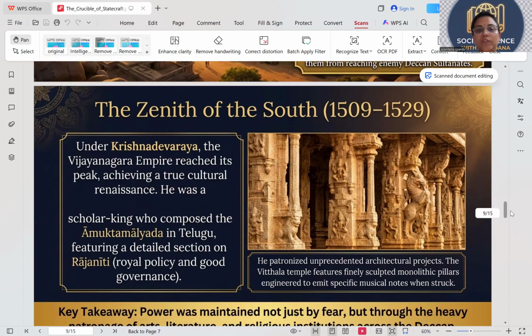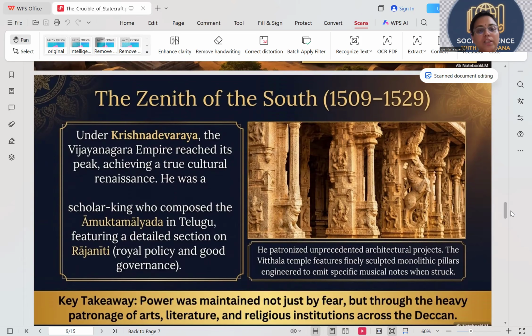The zenith of South India. Under Krishnadevaraya, the Vijayanagara Empire reached its peak, achieving a true cultural renaissance. He was a scholar king who composed Amuktamalyada in Telugu, featuring a detailed section on Rajaniti. Rajaniti means the administration, how the royal policy and governance should be. He wrote it in Telugu.